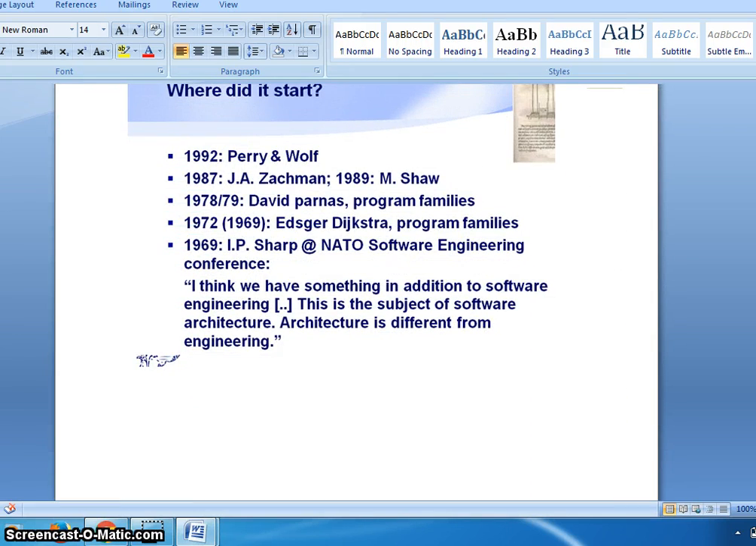And we'll also discuss where it started. Software architecture evolved basically from the year 1992 by Perry and Wolf. Again, it re-evolved in the year 1987 like this. First it started in the year 1969 to 1962.